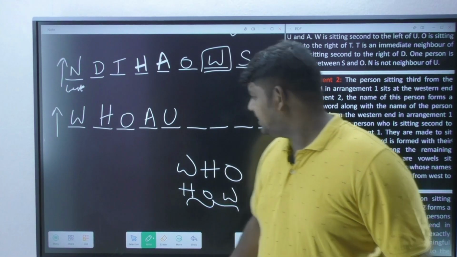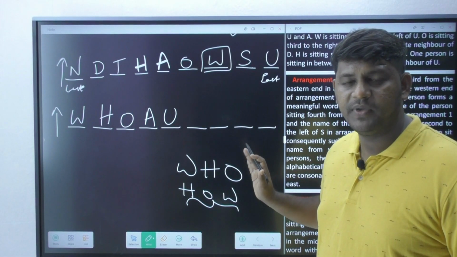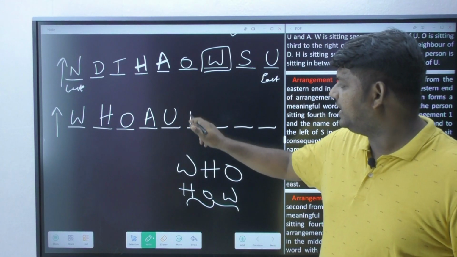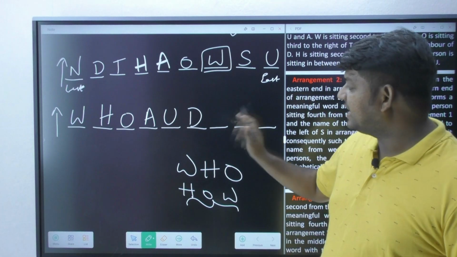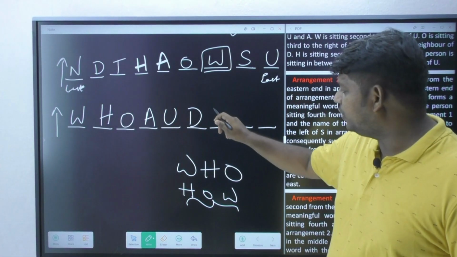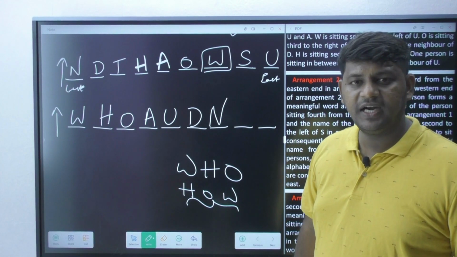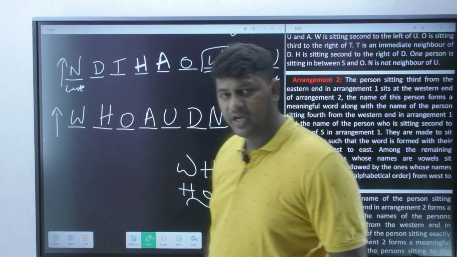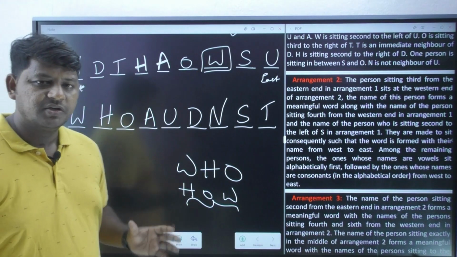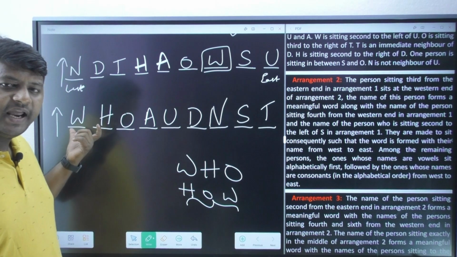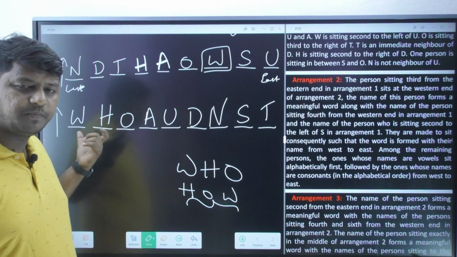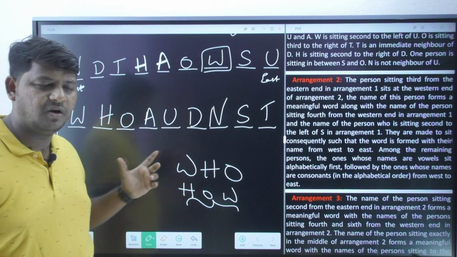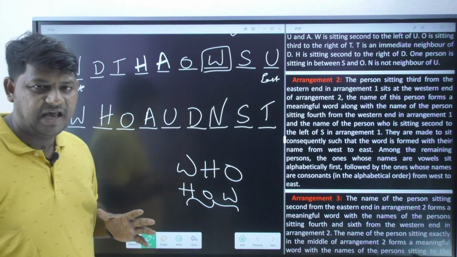Vowels are occupying, and the rest of the remaining positions are supposed to be occupied by the consonants in the alphabetical order. According to the alphabetical order, D should be coming over here, and H is already gone over here, so I am going to bring N, the 14th letter in the English alphabet, S is 19, and T is going to be 20. So that is the count I am going to bring. So I have made a meaningful English word in the first three positions, and the rest of them are going to be placed with the vowels according to the alphabetical order, and consonants according to their alphabetical order.